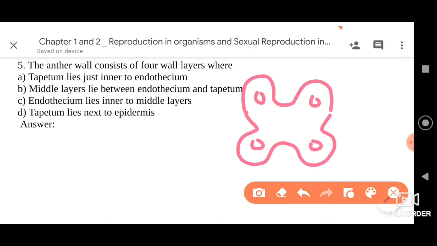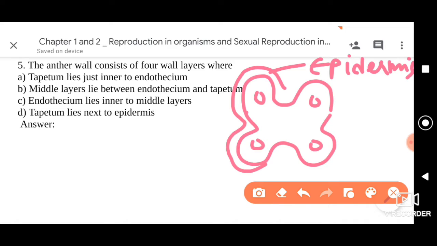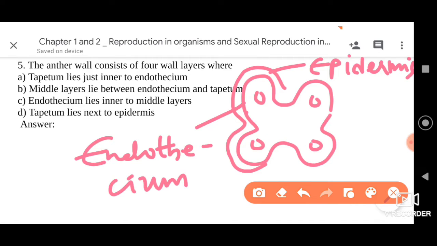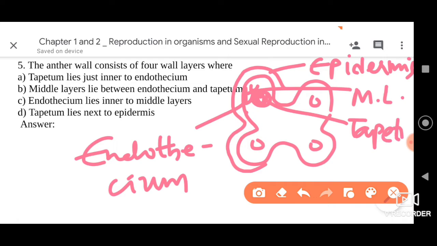There is, of course, an outer layer, and this outer layer is called epidermis. Then inside the epidermis we can find a flexible structure called endothecium. Then inside the endothecium we can find 3 middle layers. Inside that we can find the tapetum, which is a multinucleated structure.